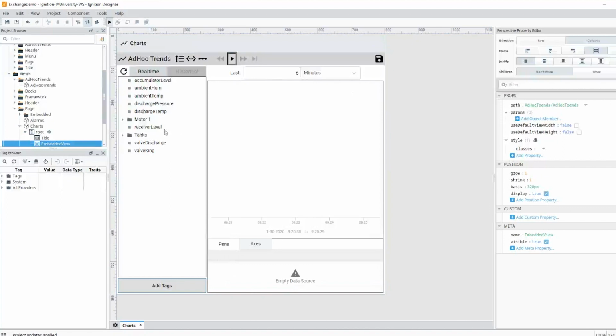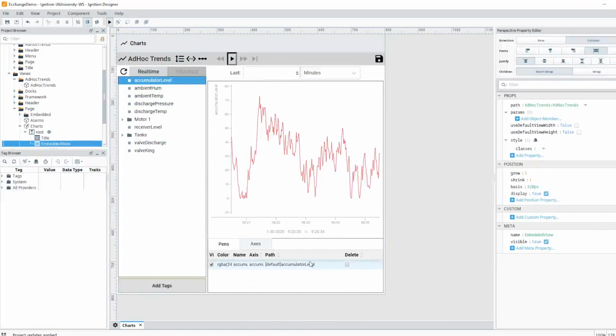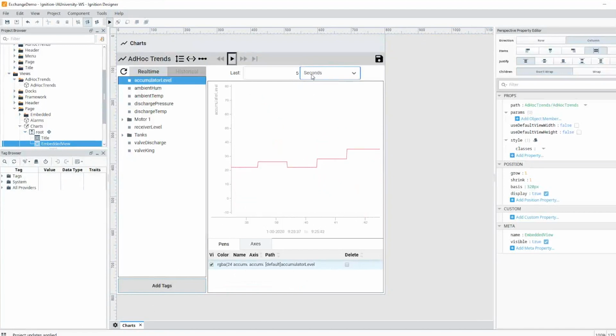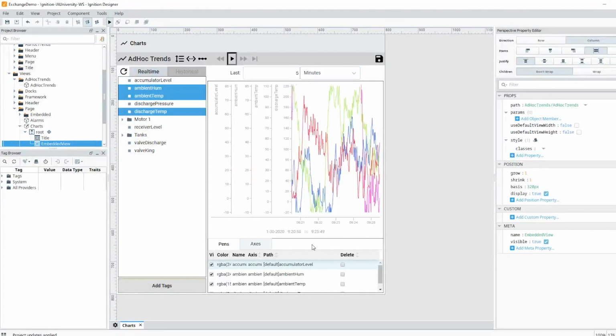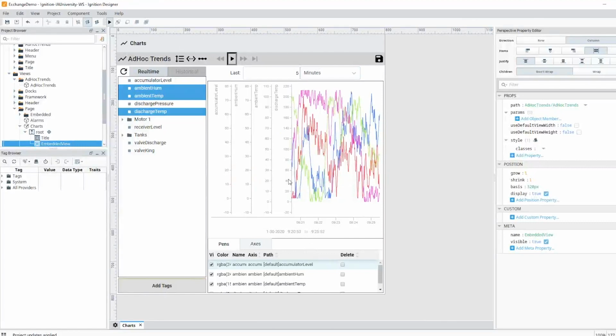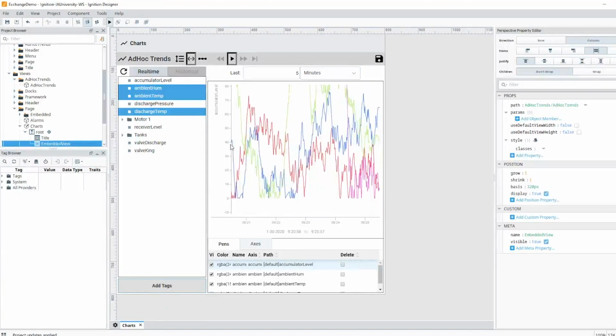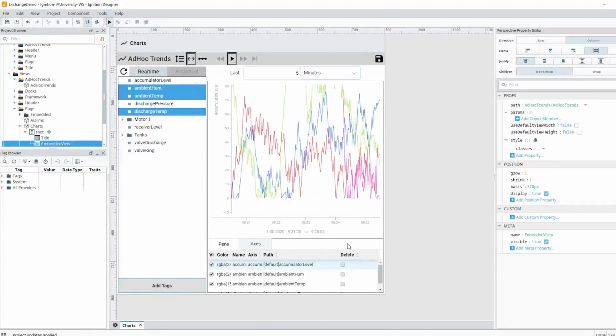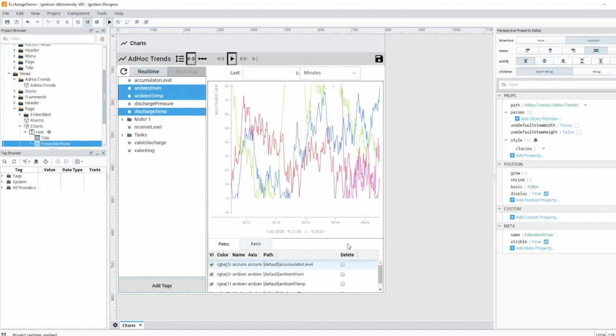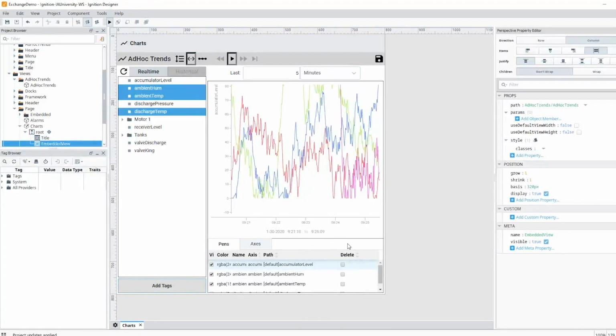And if I wanted to test that out, I could go into preview mode, and I could grab any of my tags here, select it, click add tags, adds it to my chart. I could toggle between how much data I'm showing here, add additional tags, maybe multiple tags to my chart. You can see those all get added nicely for me. It's on a small screen here, but I could certainly do other things like combine axes to a single axis, all that kind of stuff. So certainly this is an easy resource to just load into your projects, utilize quickly, no fuss. So that's the first one I wanted to show you.